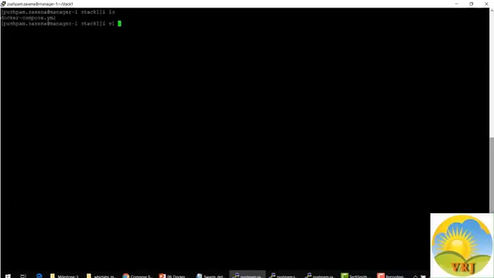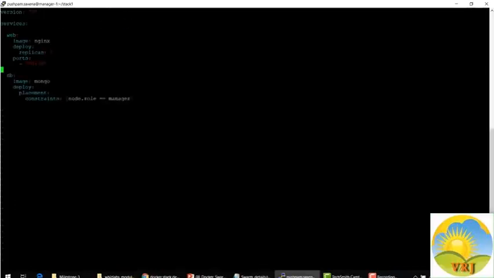I have created a Docker Compose file for this example. So let's go through this file. I'm using version 3 of the Docker Compose, and there are two services used in this particular file. The first service is web, and it is using the latest image of Nginx, and I have instructed it to deploy 5 replicas of the service. And the internal port of the Docker would be exposed to the external world on port 80.